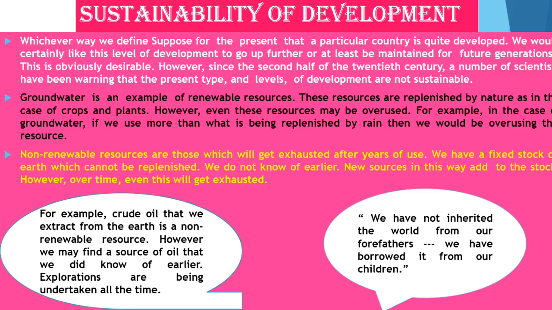For example, the groundwater is reducing day by day, and these resources are replenished by nature. The crops and plants have been getting reduced. So, these resources we were overusing, right? And in the case of groundwater, if we use more than what is being produced by the rain, for example, children, if we need to wash our hands, 1 glass or 2 glasses of water is enough. But what we are doing, we will just open the tap, keep the hands there, and chat with our friends. That is what we are doing.